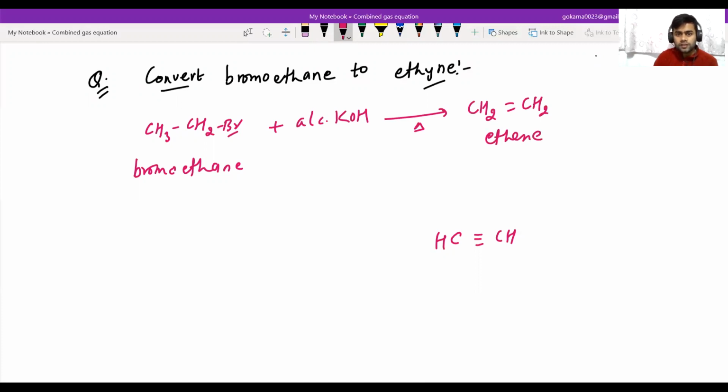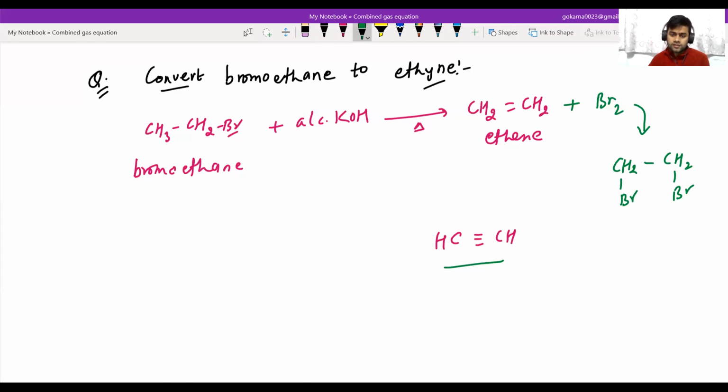But we have to prepare ethyne. So I'm again using Br2, because Br2 undergoes addition reactions with alkene. There is an addition reaction, so a formation of CH2Br, CH2Br is formed here.